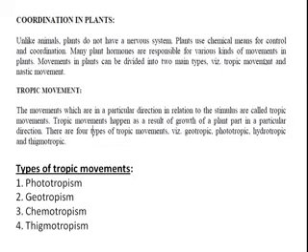We can see here the word tropic movement. The type of movements we have discussed here are all tropic movements or tropism. And some other movements are there which are called nastic movements. It is the opposite of tropic movement. Such movements do not function by the use of hormones.